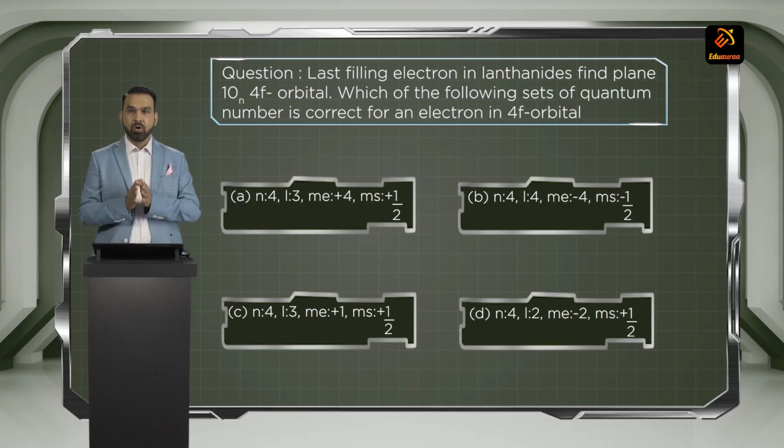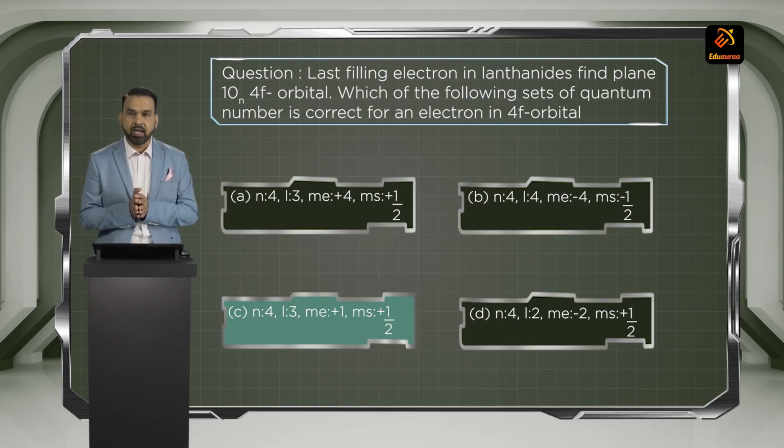From the choices, you have to just decide which choice has n equal to 4 and l equal to 3. The most appropriate is choice C, because not only are the n and l values corresponding, but also the values of m and s are corresponding for the 4f orbital of a lanthanide element. Moving to the next question.